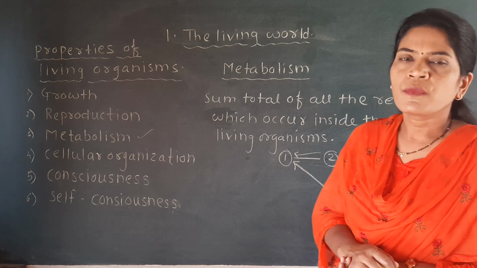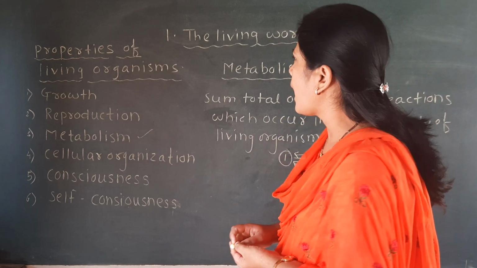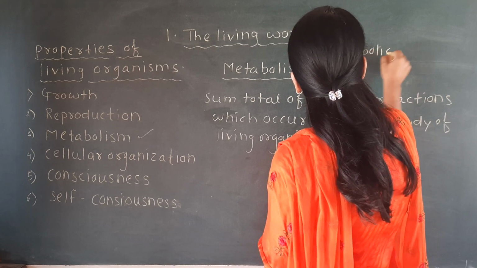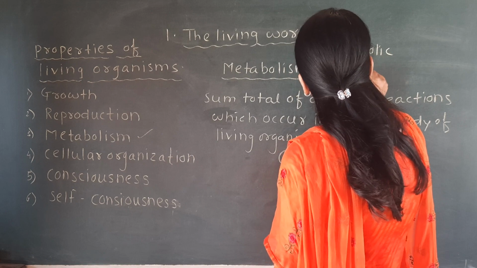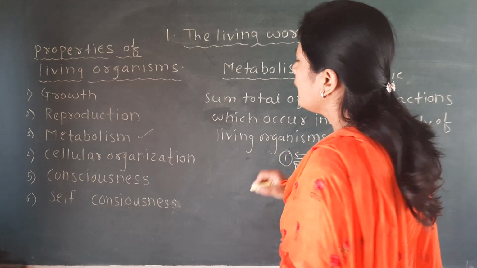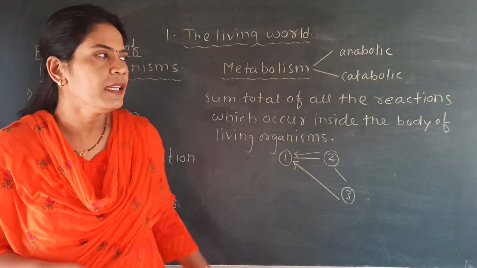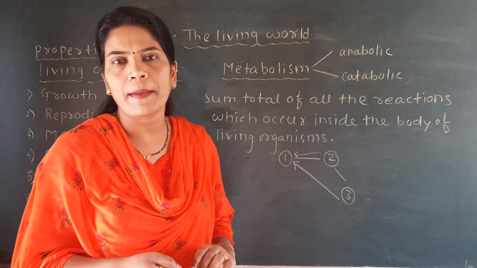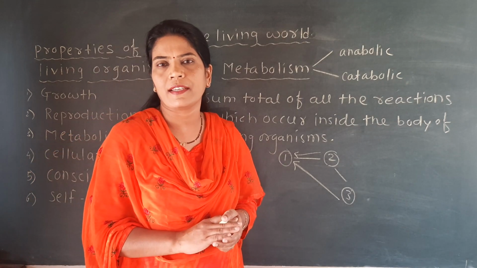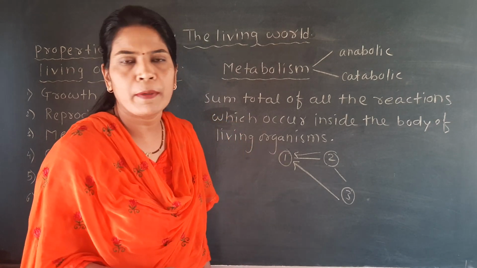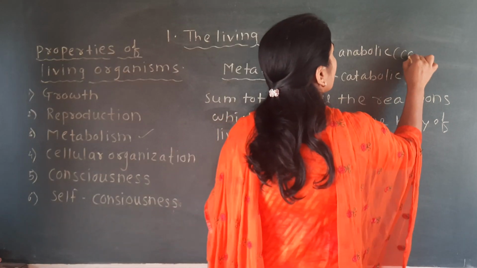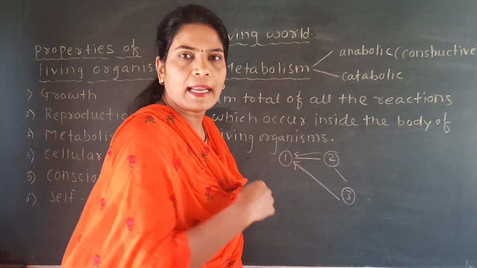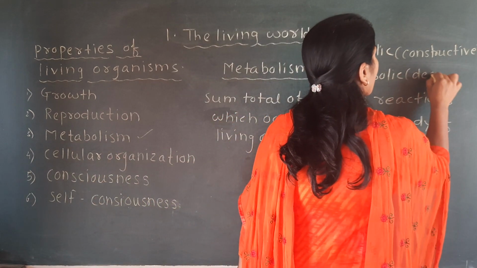See here, metabolism is of two types. One is called the anabolic reaction, and the other is called the catabolic reaction. This point is not given in the NCERT. That is, metabolism is of two types, anabolic reaction and catabolic reaction. Then what is meant by anabolism and what is meant by catabolism? Anabolic means the constructive reactions, while catabolism means the destructive reactions.